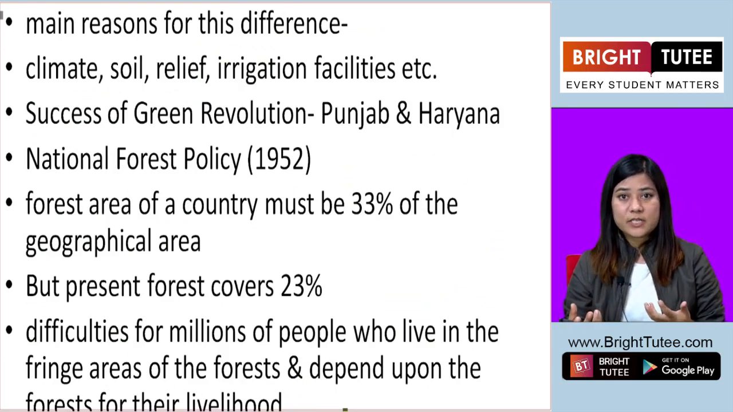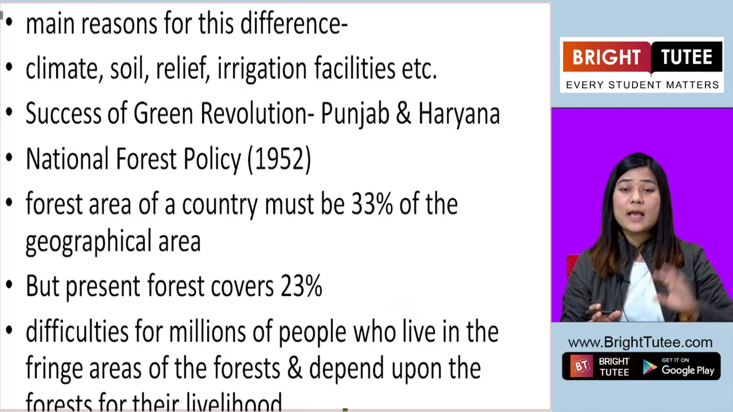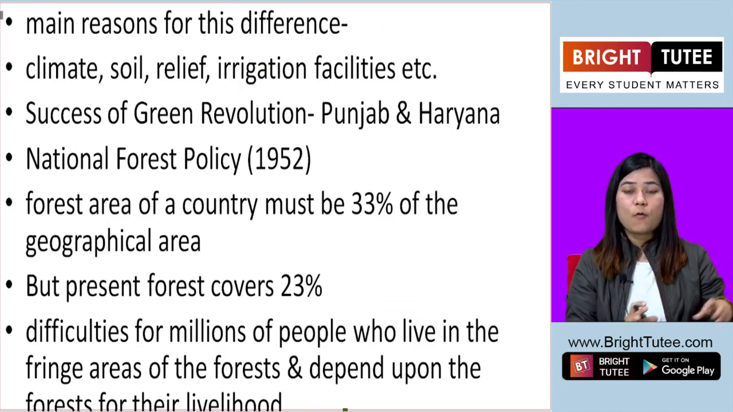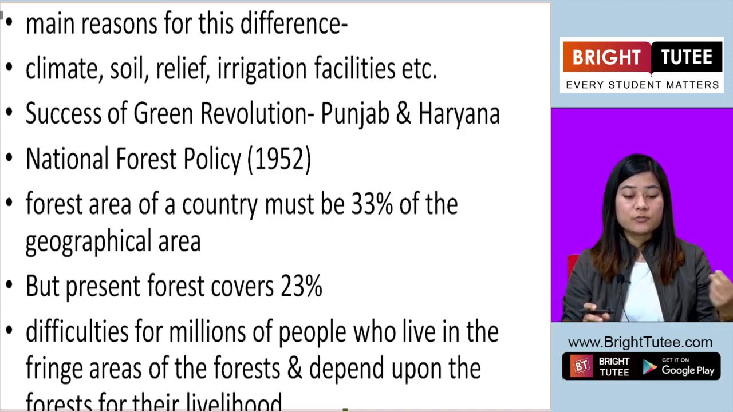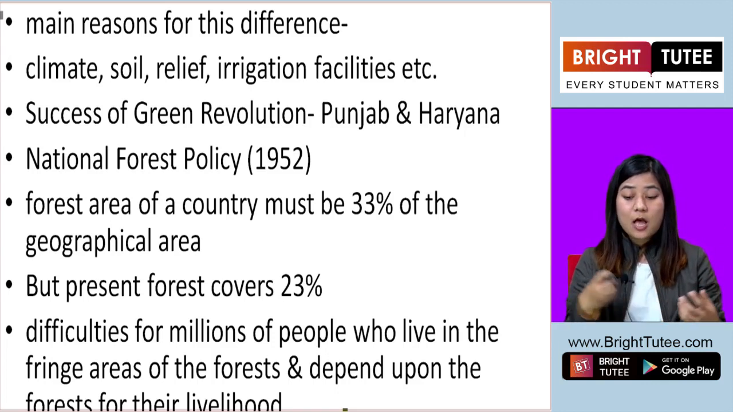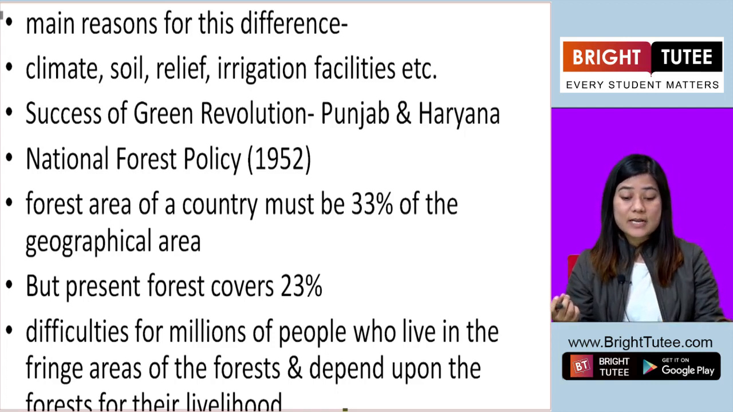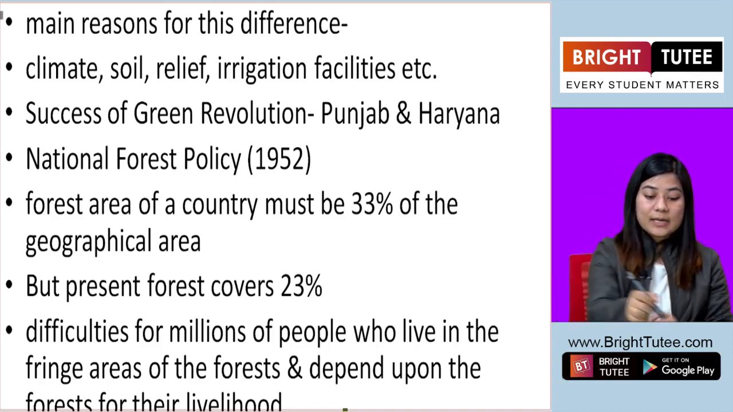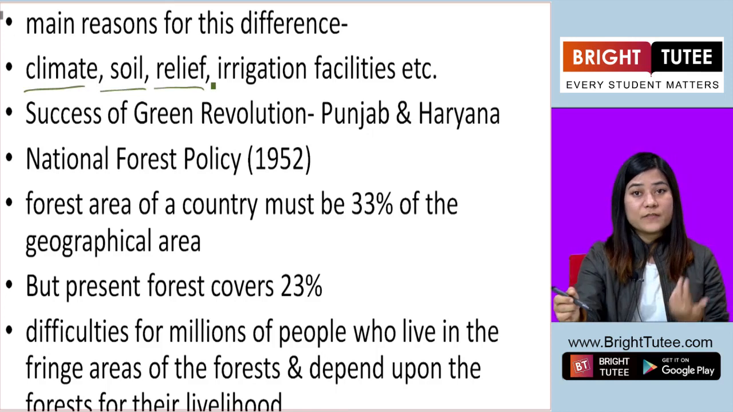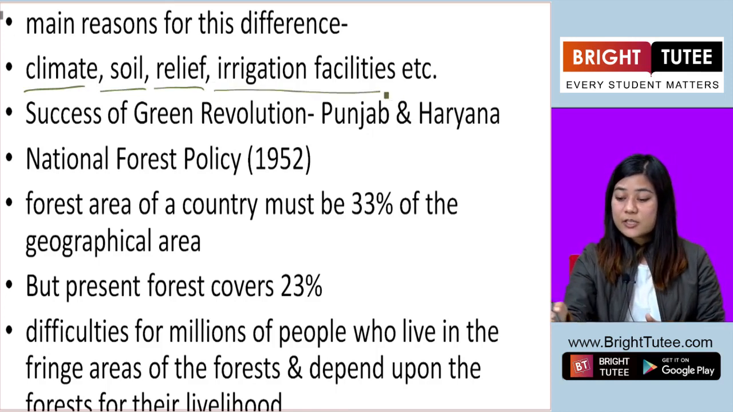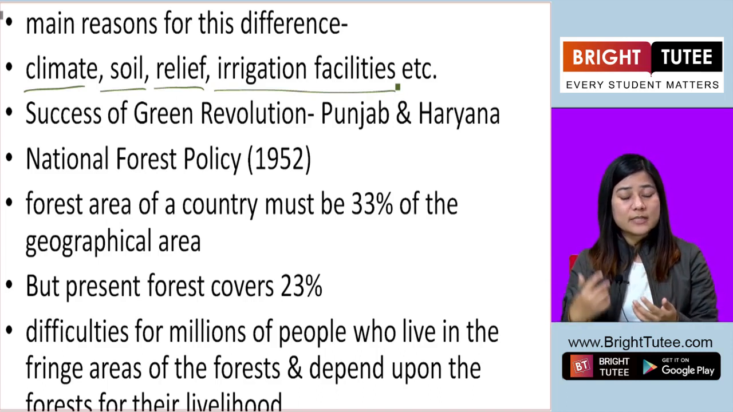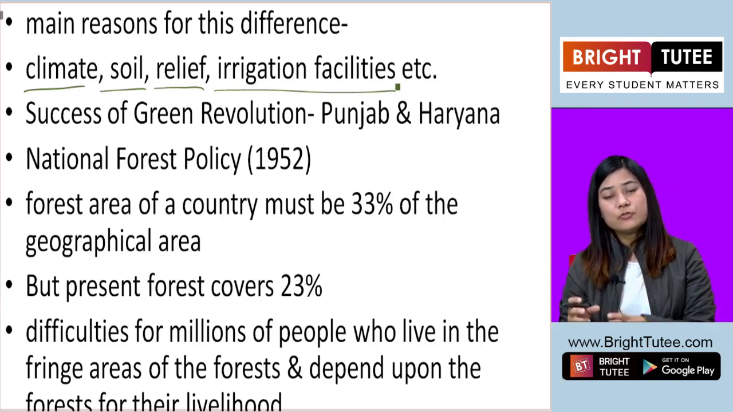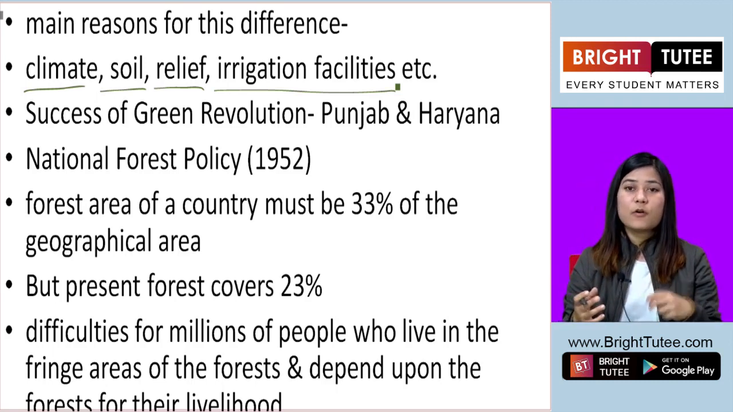Now, there must be a main reason why some states in the country use most of their land resource for cultivation while others do not. They use a very small percentage. The reasons are climate, soil, relief or physical features of the landscape, irrigation facilities, etc. These are the main causes which allow a state to use their land resource for cultivation.